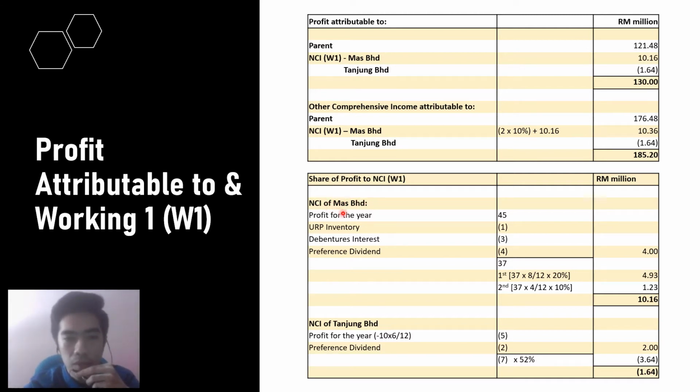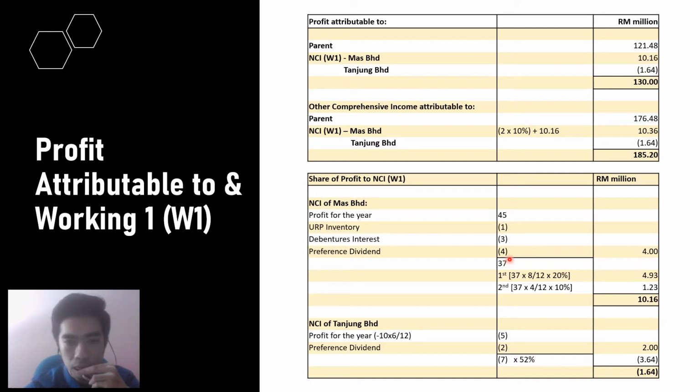So NCI for the MAS Berhad, we have the profit for the year 45 million that we get from the SOCI of MAS Berhad, and we also need to minus unrealized profit of inventory 1 million. This is from the additional information number 2, where MAS sold goods to AKBAR. And then we also need to minus the debenture interest 3 million. This is from the additional information number 6 that states the debenture interest that MAS Berhad needs to pay for another 4 months. And then we need to minus the preferred dividend 4 million.